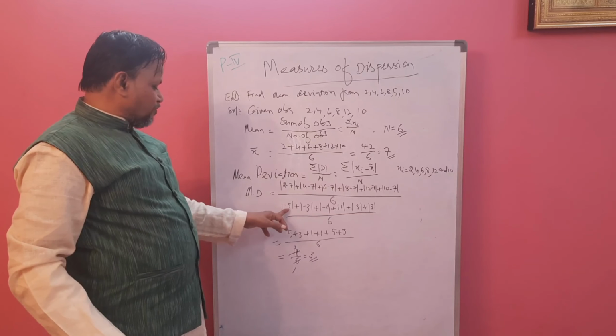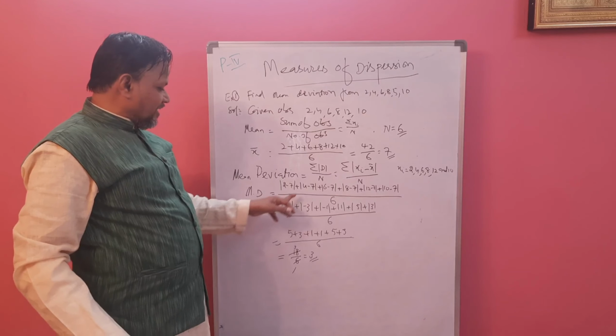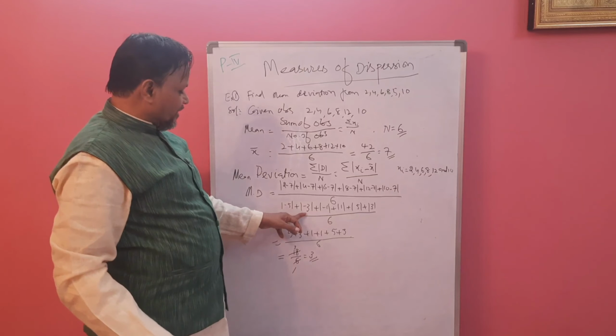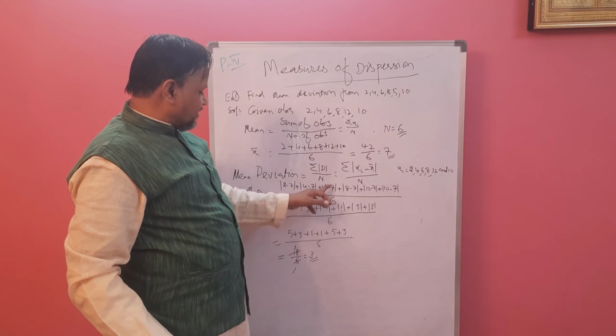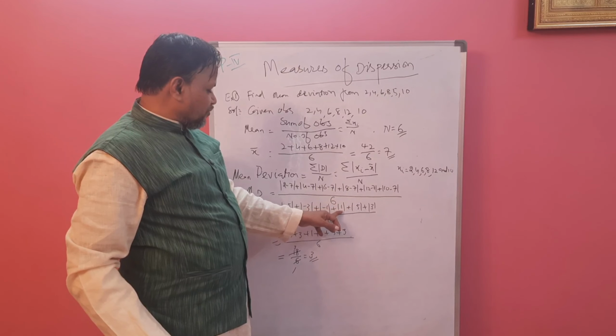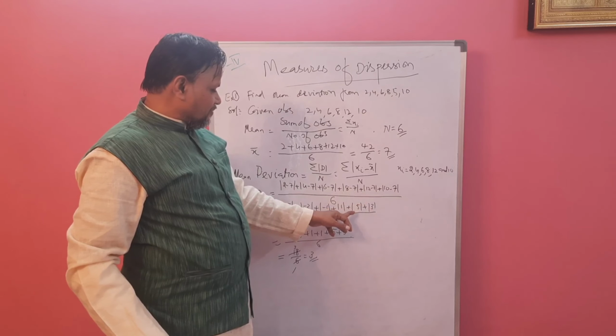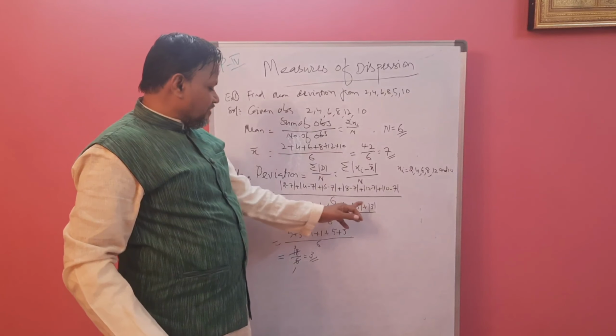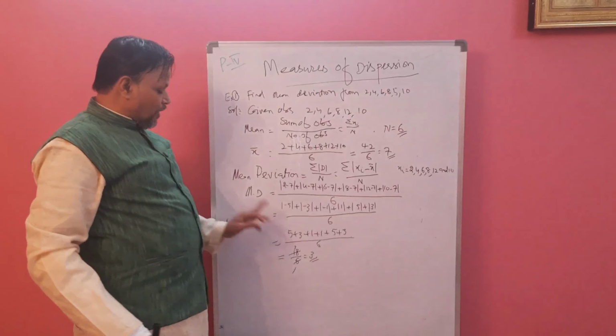2 minus 7 is minus 5, write it in modulus. 4 minus 7 is minus 3, write it in modulus. 6 minus 7 is minus 1. 8 minus 7 is 1. 12 minus 7 is 5. 10 minus 7 is 3. Modulus means we have to take only the positive value.